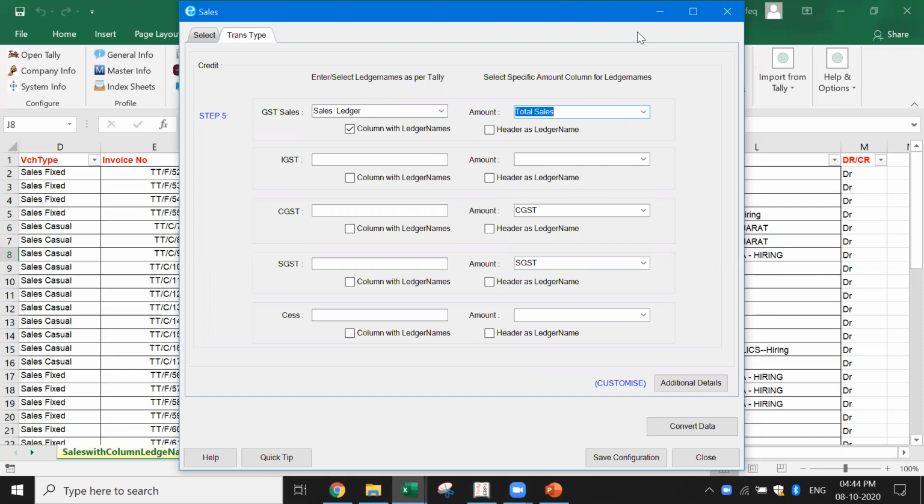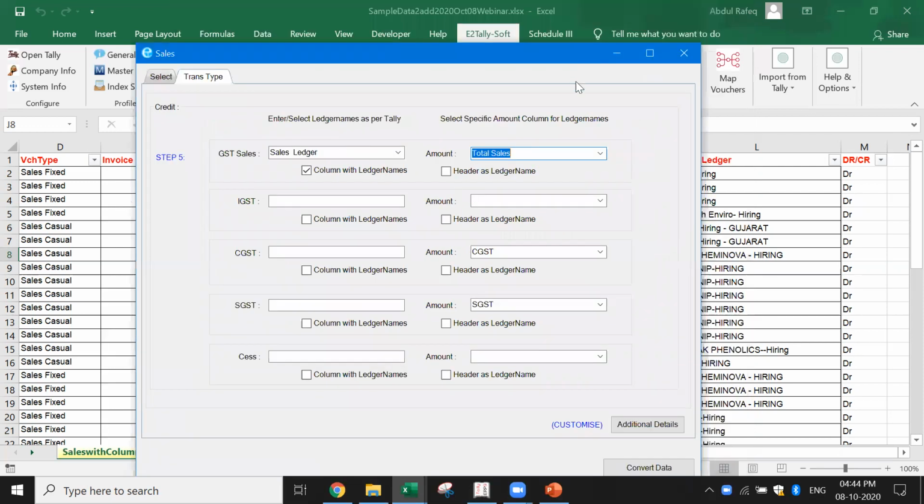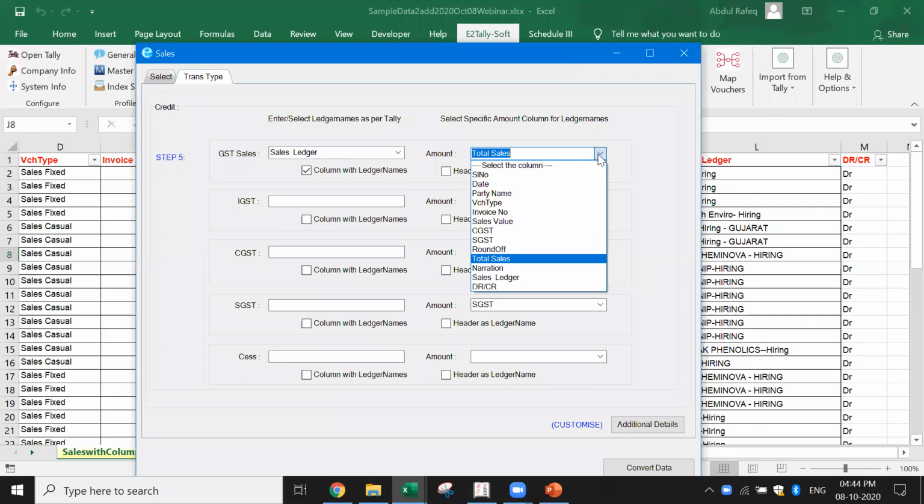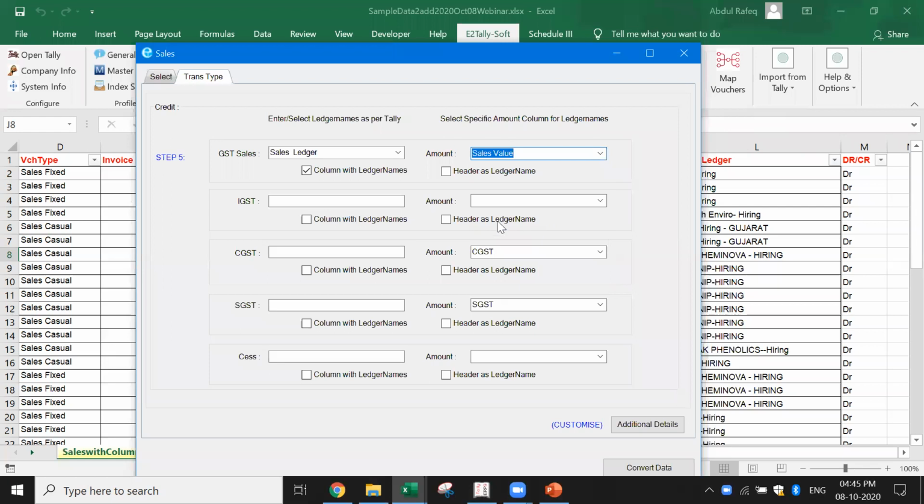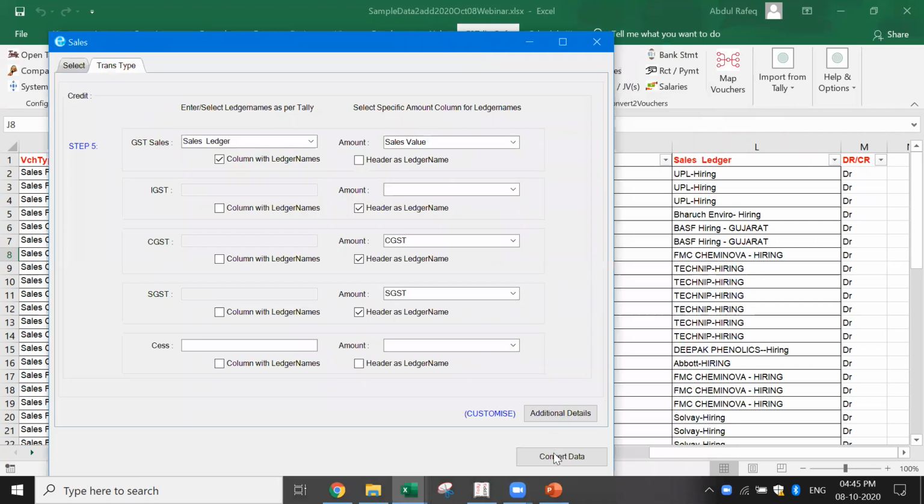So it's very important you know the name of the column. Is it the total sales or the total value? Now, actually, this should be the sales value, not the total sales. Yeah, this one. Next, once I've done this, for the other ledgers, I'm taking header as the ledger name. There's nothing here in IGST. Here in CGST, I have to go and select. It's already taken. Here I've got SGST. This is already taken. Now let's say I'm going to convert this. Did we have anything here? Okay, let's convert and see.